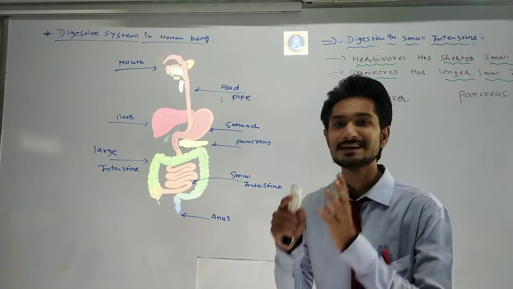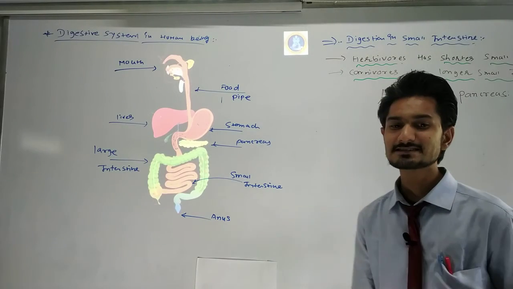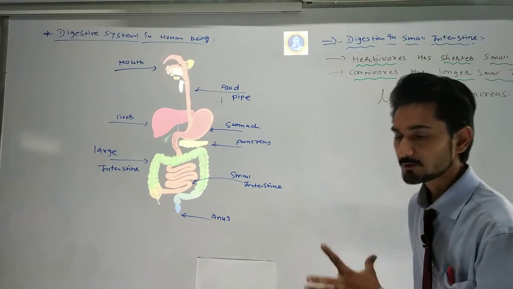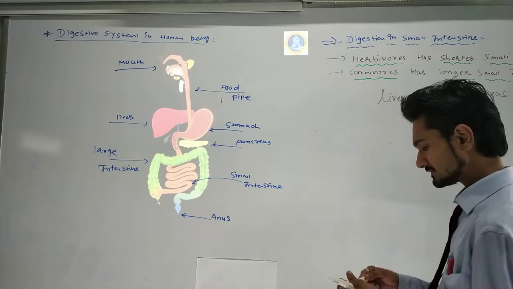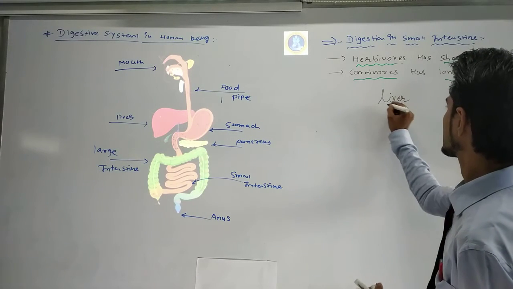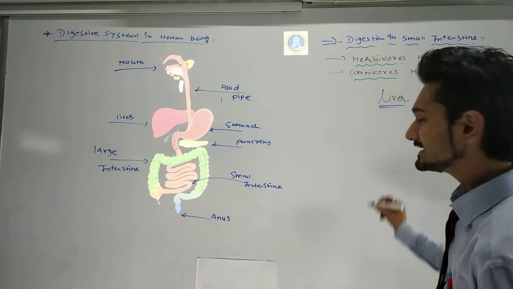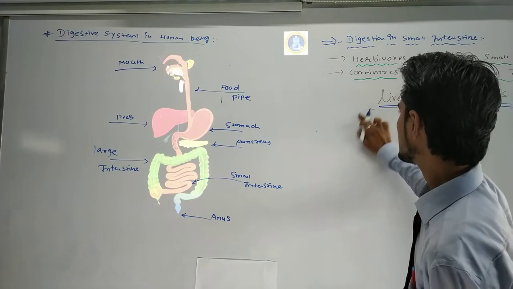We have to digest these three substances that are present in our food. For that, the liver will create the bile juice.